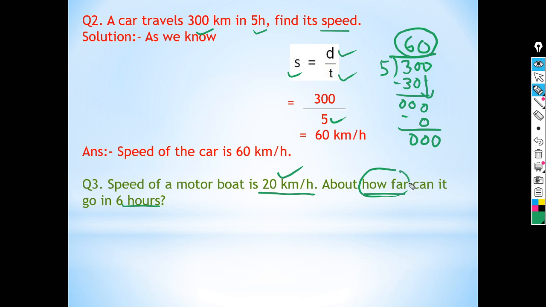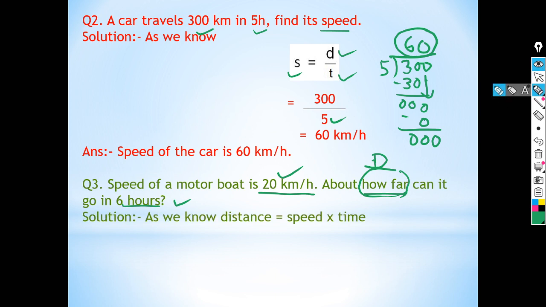How far means you have to find the distance, and the time is given, 6 hours. As we know, distance is equal to speed multiplied by time. Here the speed is 20 kilometers per hour and the time is 6 hours.